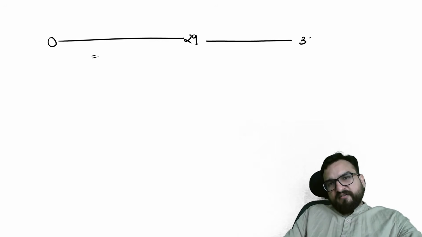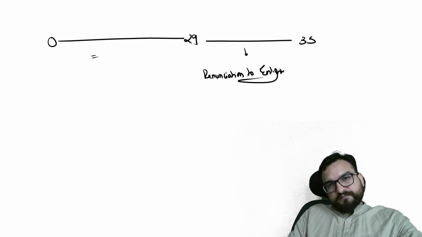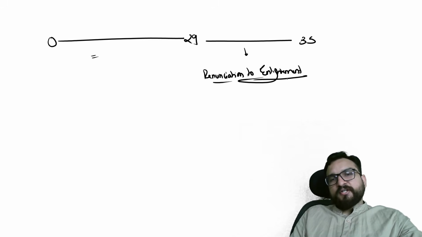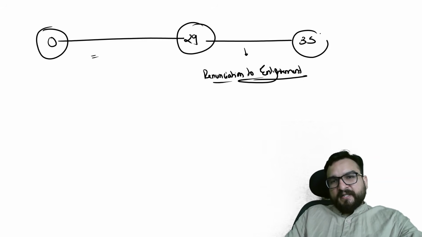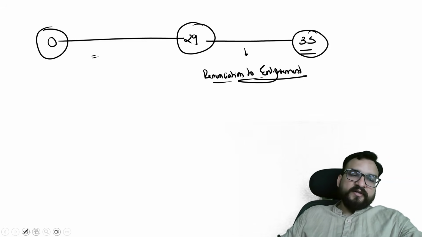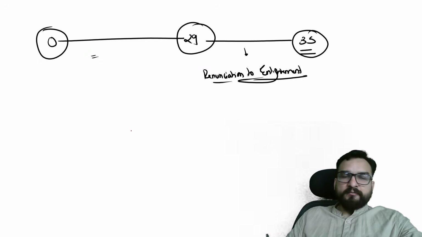Then from 29 to 35 you will be understanding about his renunciation to enlightenment. Mahabhinishkarman happened, birth happened, and now he will be getting enlightenment at the age of 35. To get this enlightenment was not an easy task for him, guys.